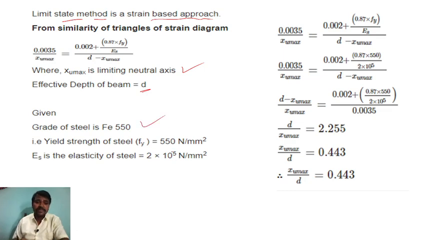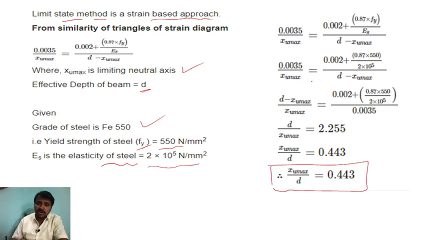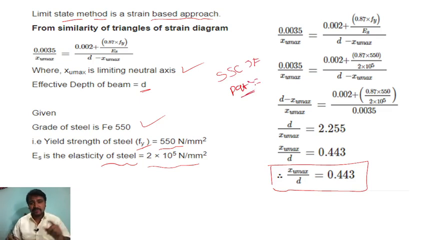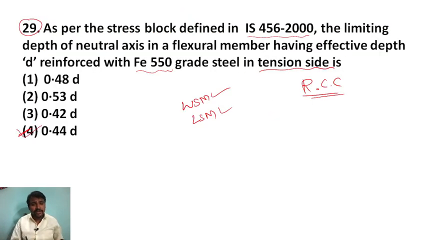Fe 550 is the grade of the steel, and 550 is the yield strength Fy of the steel. The modulus of elasticity of the steel is 2 into 10 raised to power 5 Newton per millimeter square. When you put this here, you will get this. But this equation is not important for this question. In future, for example in SSC JE, there are two papers, and in paper 2 they may ask for the derivation, so I have put it here for our explanation. So the answer for this question is 0.44D.